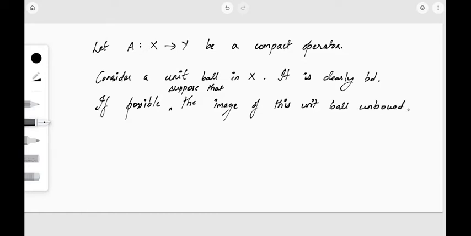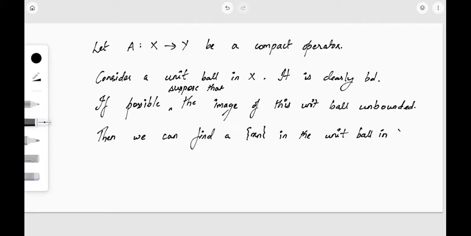So if at all this is unbounded, then we can find a sequence xn in the unit ball in the space X such that A of xn, that is the image, is unbounded.